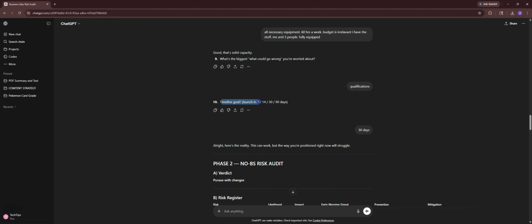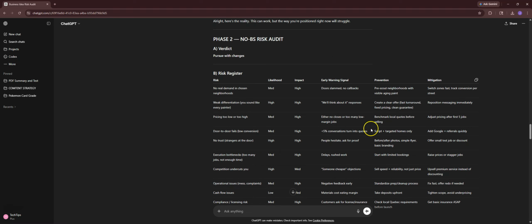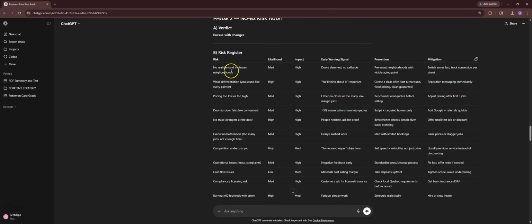And then finally, a timeline goal of when we want to launch. I said 30 days. So then from there, it basically goes, verdict, pursue with changes. So, no BS risk audit. This is where it's going to tell us everything we need to know about our business plan and if it's actually something feasible. So we see here, no real demand in chosen neighborhoods is a risk, likelihood medium, impact high.